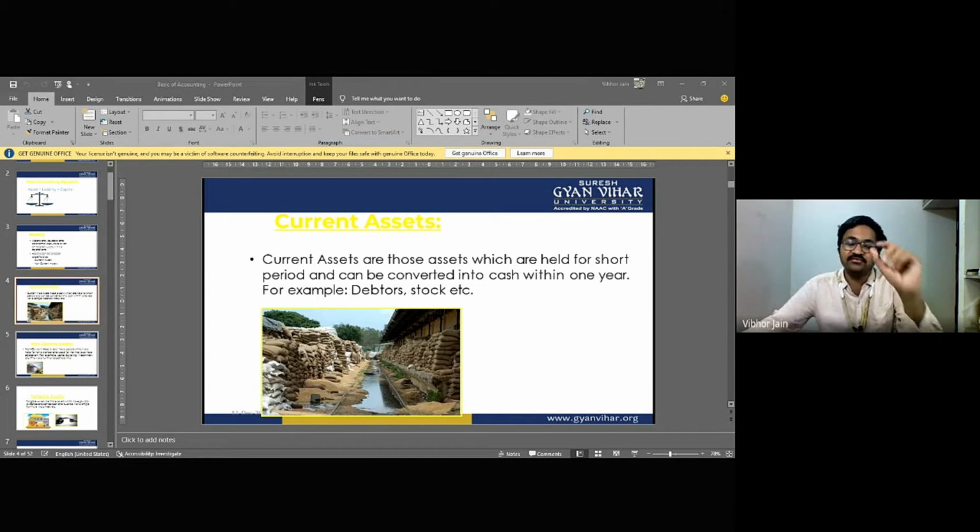Okay. If we communicate this figure to the shareholders, to the bank or any other stakeholders, they will understand that the company has sold goods worth rupees 10 crore and 20 lakh, which is not the case. 10 crore is sales and 20 lakh is money received by sale of fixed asset. Okay. Also, you can understand this.